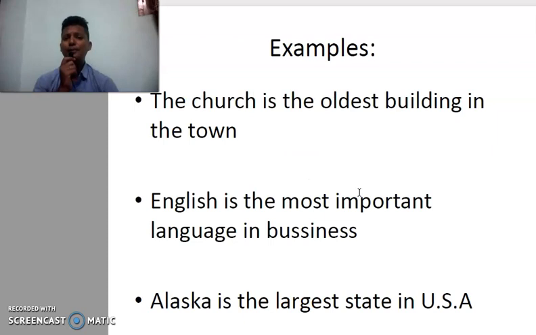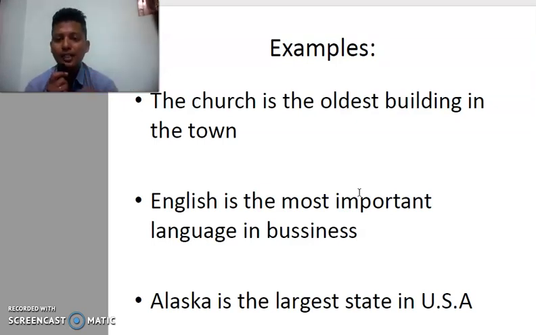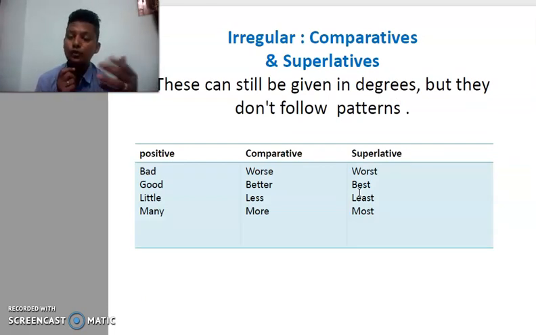The church is the oldest building in the town. Oldest, only one. We pick one from all and then we say it is the oldest. English is the most important language in business. Alaska is the largest state in the USA. So it is the largest, the biggest one. There are also some adjectives whose comparative and superlative forms we cannot form in the usual way, by adding more and most, or ier or er in the comparative and iest in the superlative.